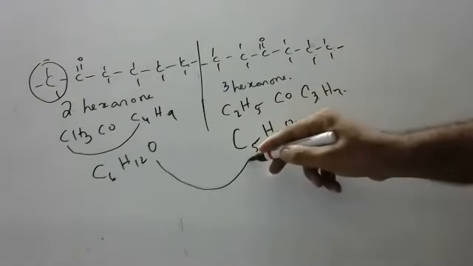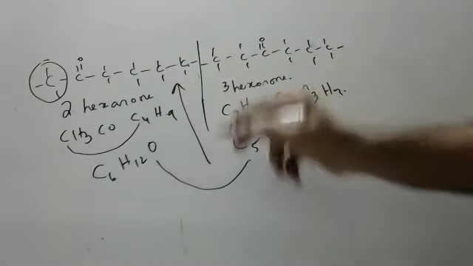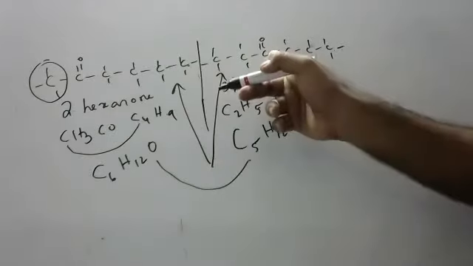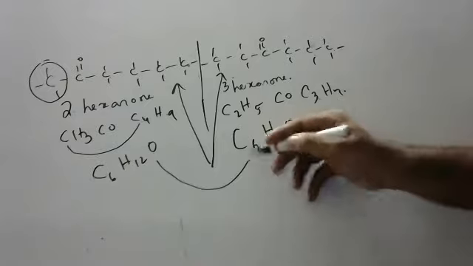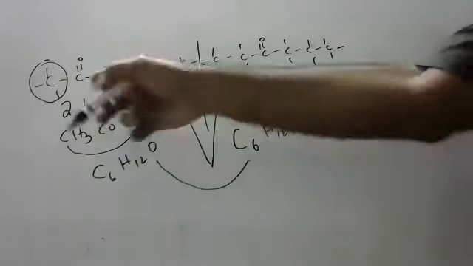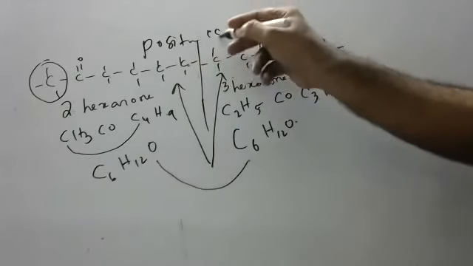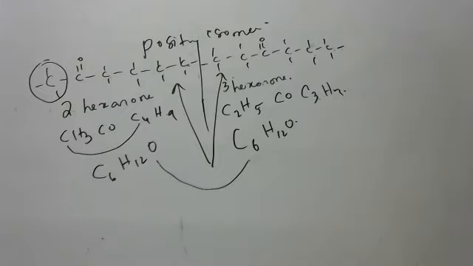Same empirical formula, different positions. Mute your audios. Sir, at 6 you wrote 5. Yeah. Same empirical formula, different positions. Such type of isomers are called positional isomers. This is 2-hexanone, this is 3-hexanone.